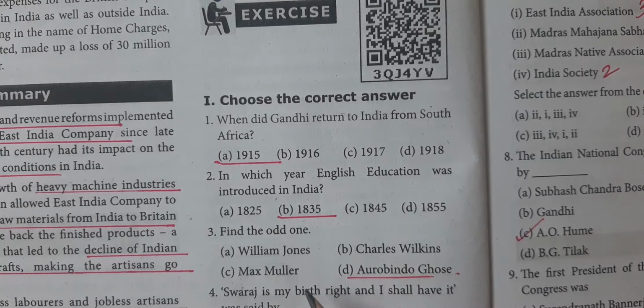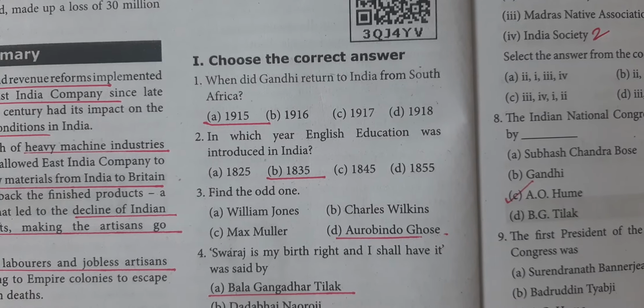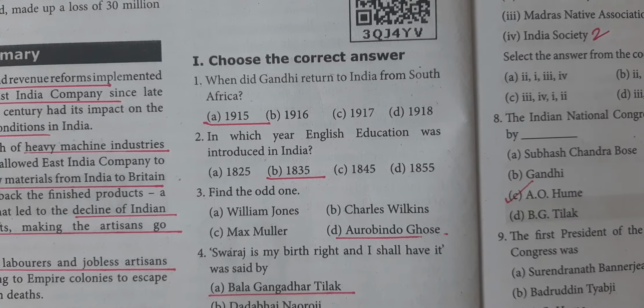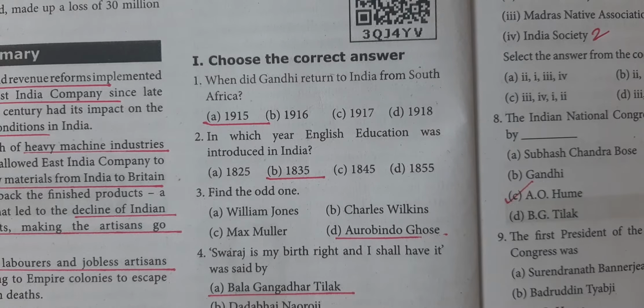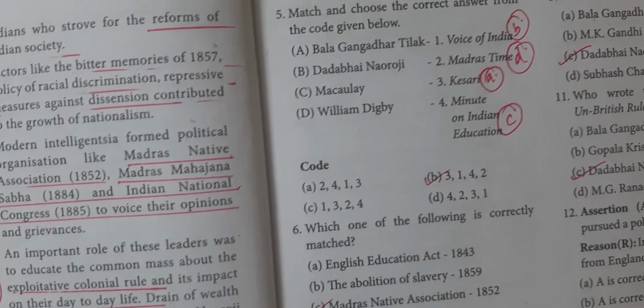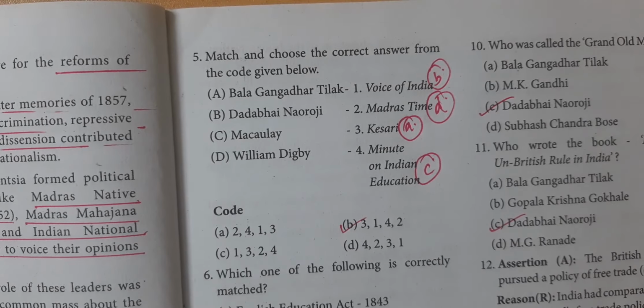Find the odd one out. William Jones, Charles Wilkins and Max Muller are not related to the Indian National Congress; Aurobindo Ghosh is the right one. Swaraj is my birthright and I shall have it was said by Bal Gangadhar Tilak. The slogan, Swaraj is my birthright and I shall have it, is by Bal Gangadhar Tilak.